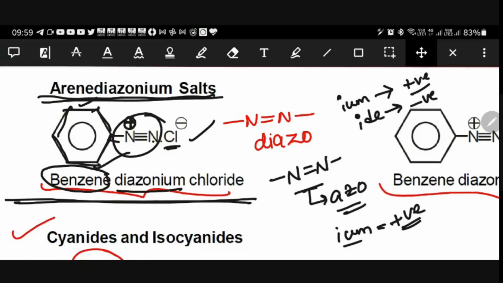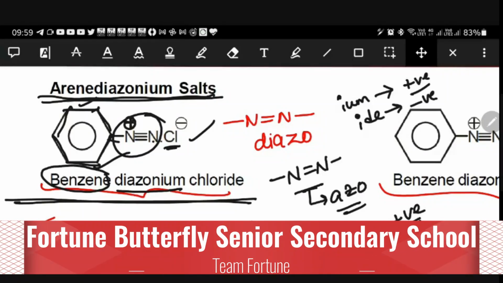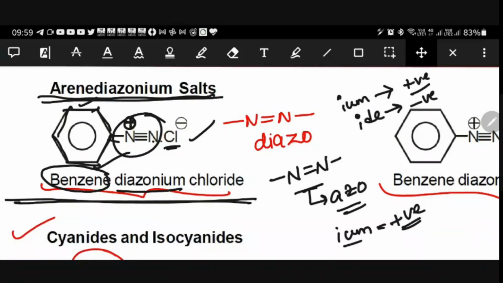From the starting material, we can prepare chlorobenzenes, bromobenzenes, iodobenzene, fluorobenzenes. All types of haloarenes we can prepare, and even benzene directly.